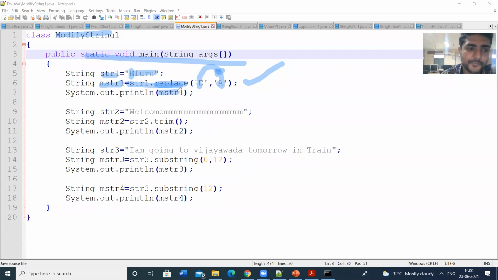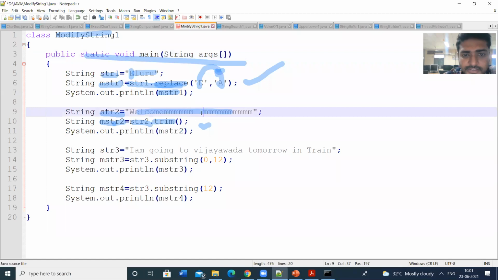Then I am printing the string. Then I am giving string2, welcome, with some extra spaces. Next, I am going to modify string2. So string2.trim. Trim is a method which is used to remove the white spaces. Here I used some spaces so you can understand the things. The trim method is used to remove the white spaces. I am printing string2.trim.